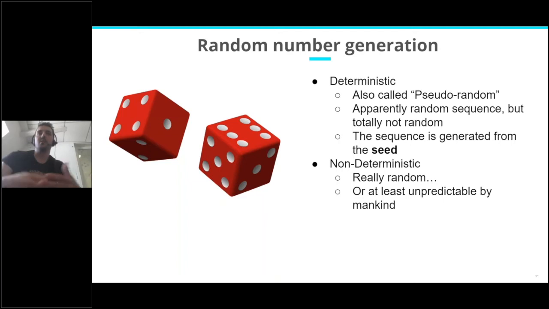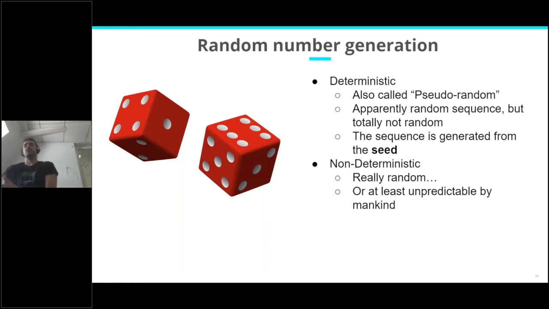The principle is that it will generate a sequence that is apparently random, but in fact is generated by an algorithm from a seed. If you know the seed, you can generate the sequence. But if you don't know the seed and you are just seeing numbers generated out of this sequence, there is no way for you to predict the next number. So that's the deterministic random number generation.